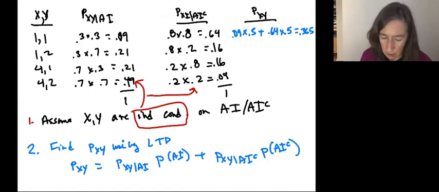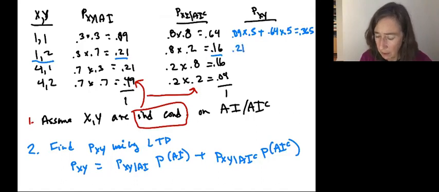So for the unconditional joint probability here, it's this times 0.5 plus that times 0.5. The probability of the 1-2 combination in the AI world times the probability of the AI world, plus the probability of the 1-2 outcome in the non-AI world is 0.16 times 0.5, and that adds up to 0.185 here.